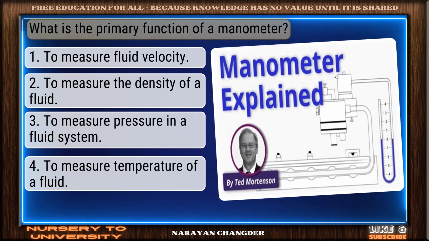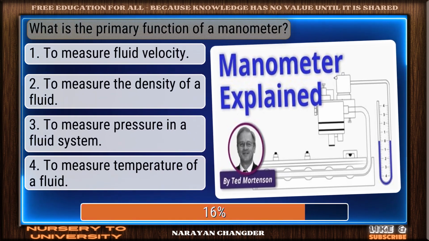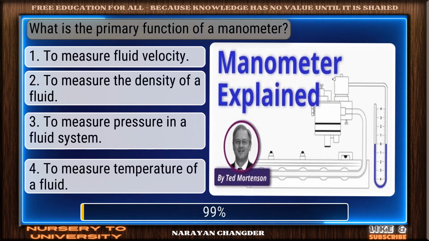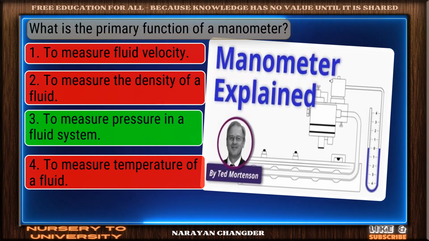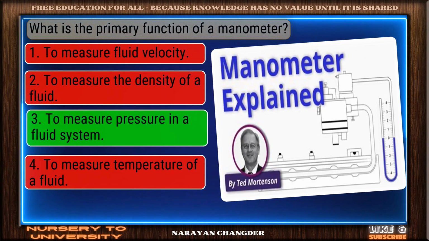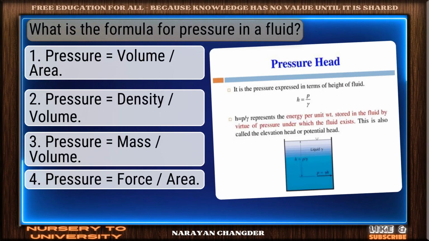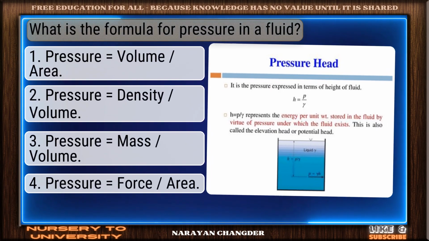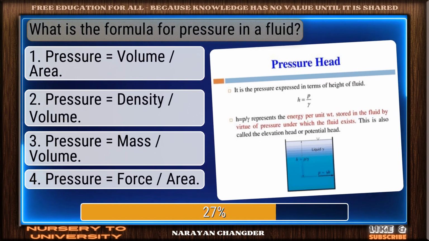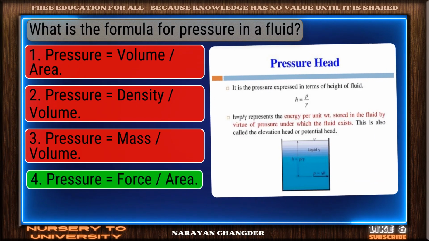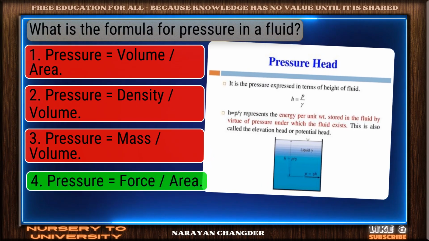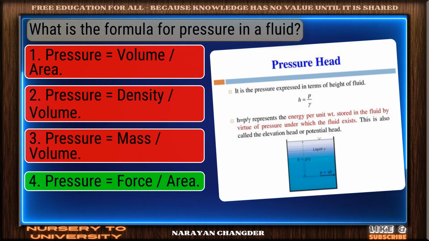What is the primary function of a manometer? Excellent choice. To measure pressure in a fluid system is the right answer. What is the formula for pressure in a fluid? Exactly. Pressure equal to force over area makes sense, and it is the right choice.